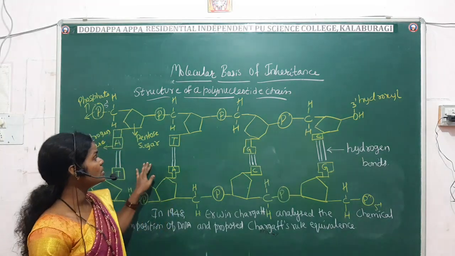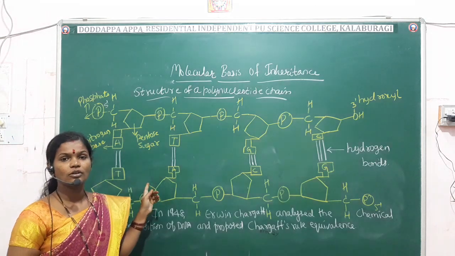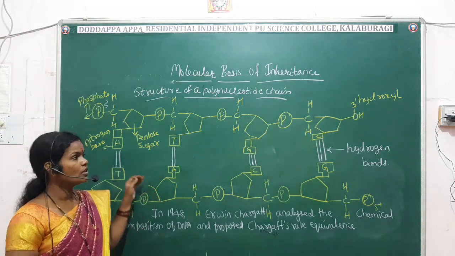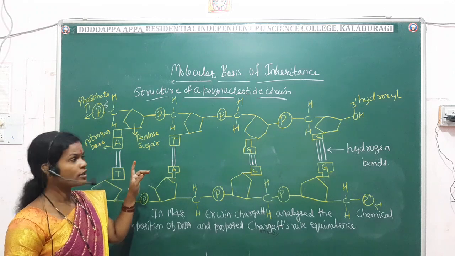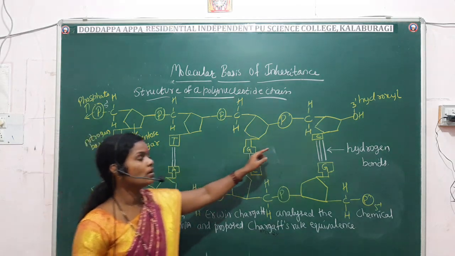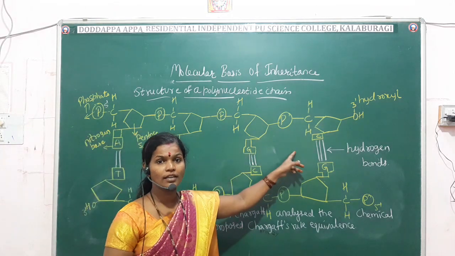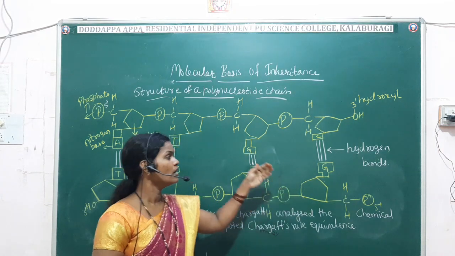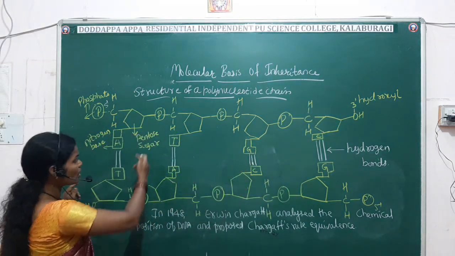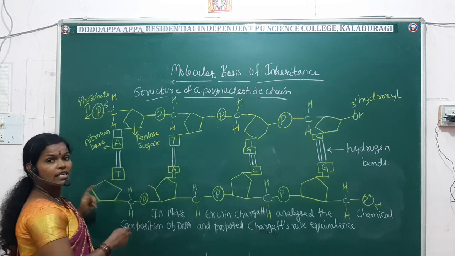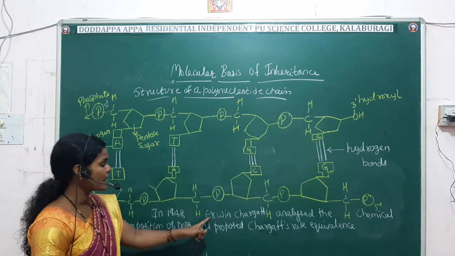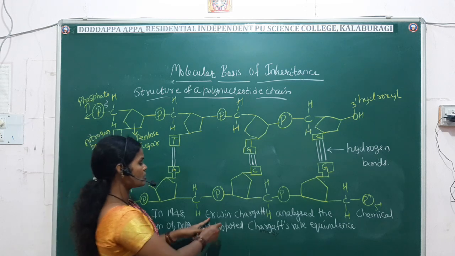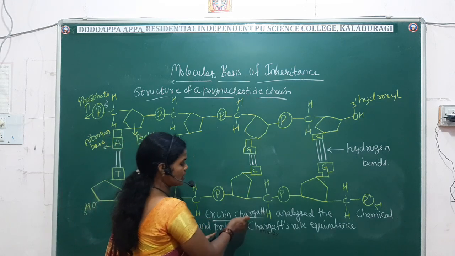Well students, this is the chemical structure of the DNA. I have drawn the polynucleotide chain. Only one strand of the polynucleotide chain I had drawn in the first concept. Now I have drawn the double stranded DNA. It is a chemical structure which has been proposed by the scientist called Erwin Chargaff.